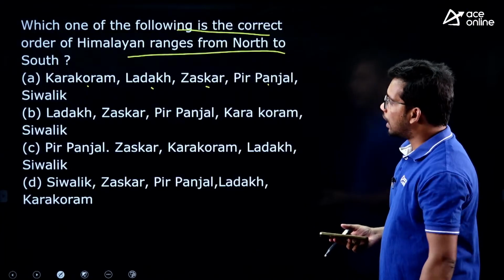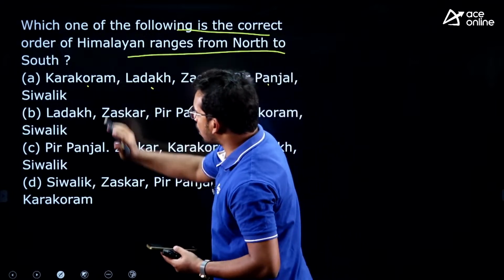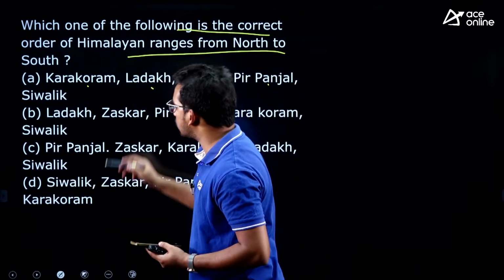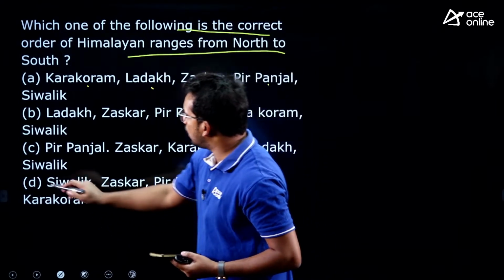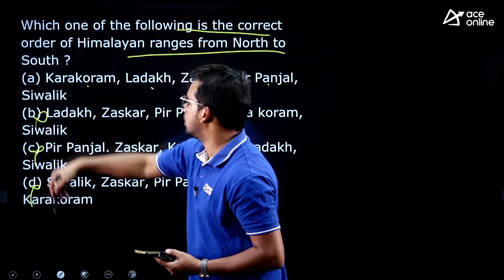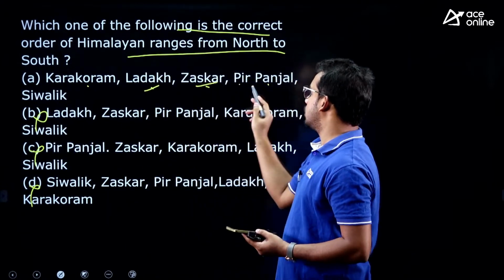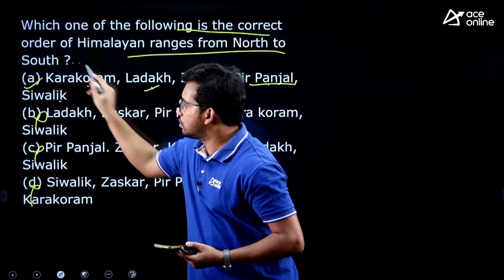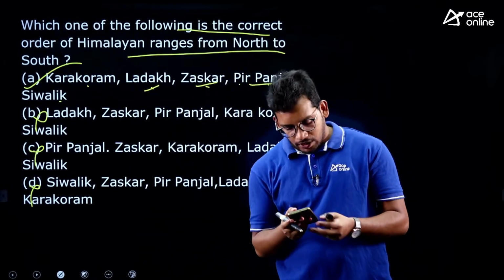Now coming to the answer. They have given this. First Karakoram should be there, right. We have seen the northernmost one is Karakoram. So you can eliminate and you already got the answer: Karakoram, Ladakh, Janskar, Pirpanjal and Shivalik. So the answer is A. Yes, very good.